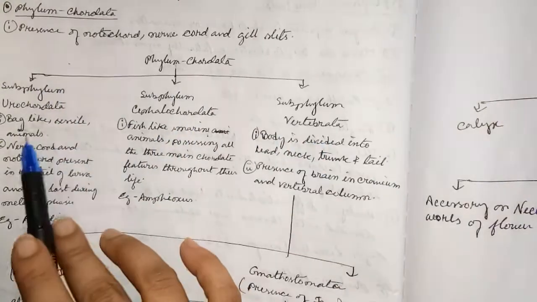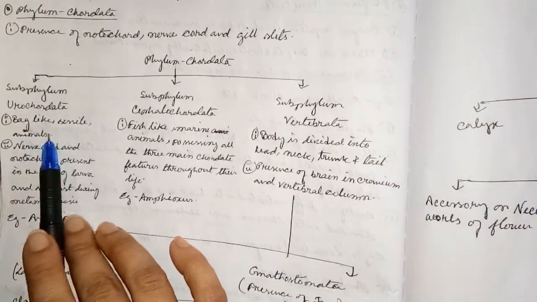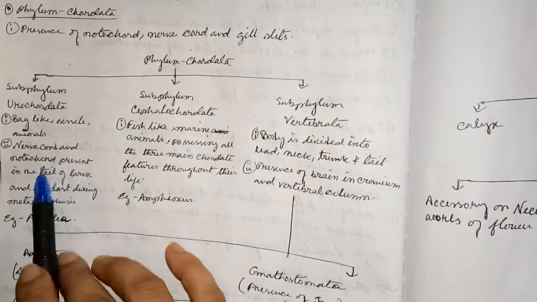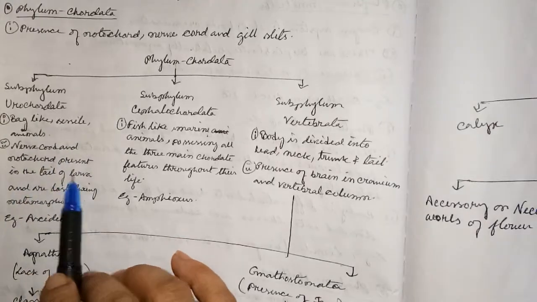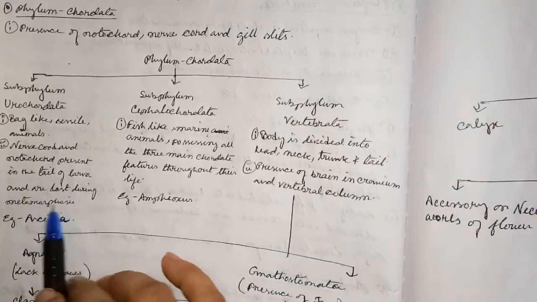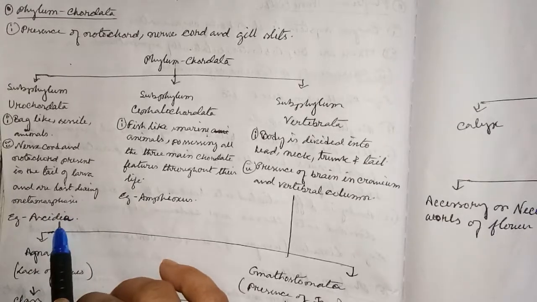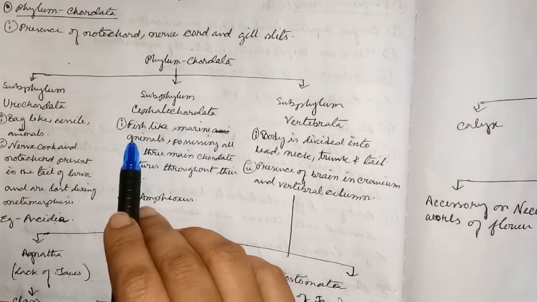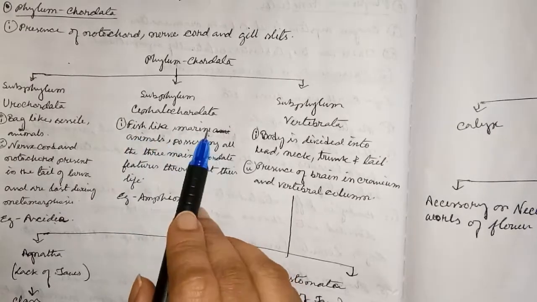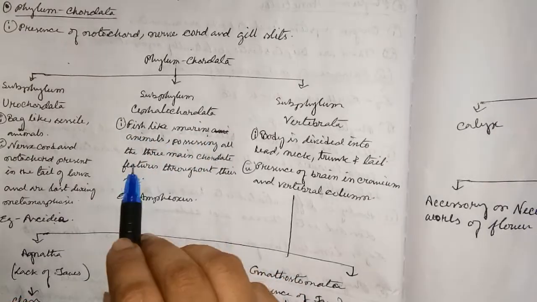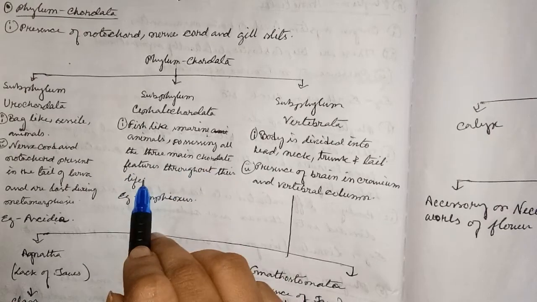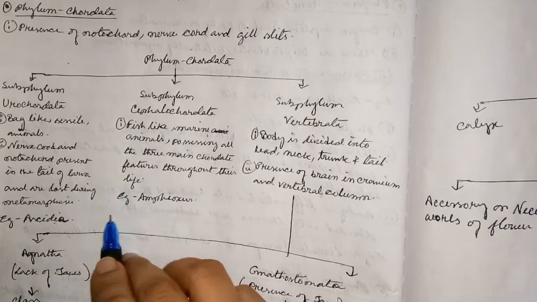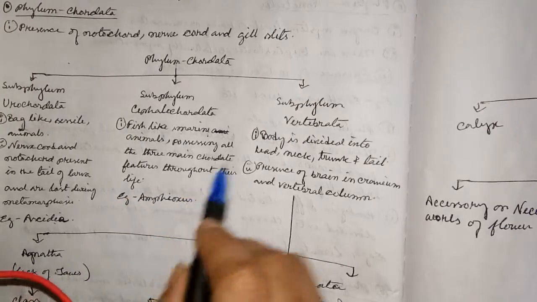Now, general characteristics of Urochordata. Bag-like sessile animals. Nerve cord and notochord are present in the tail of the larva and are lost during metamorphosis. Example: Ascidia. Next, subphylum Cephalochordata. General characteristics are fish-like marine animals, possessing all the three main chordate features such as nerve cord, notochord, gill slits, etc. throughout their life. Example: Amphioxus.